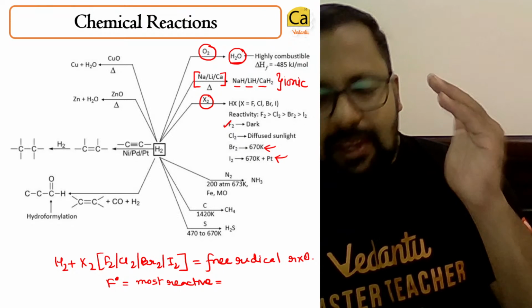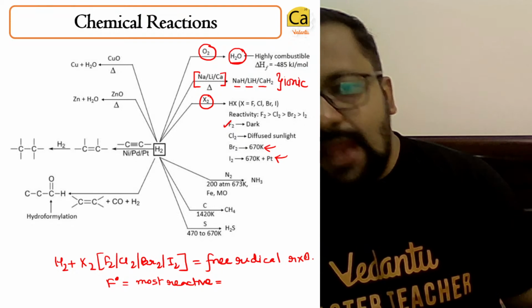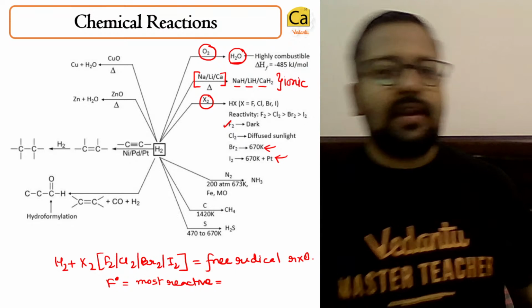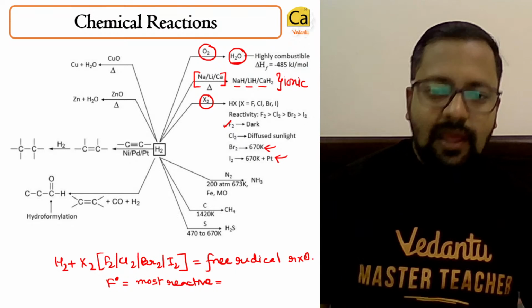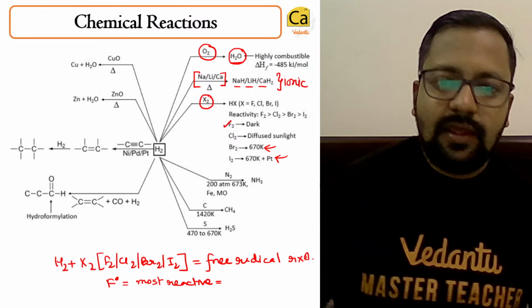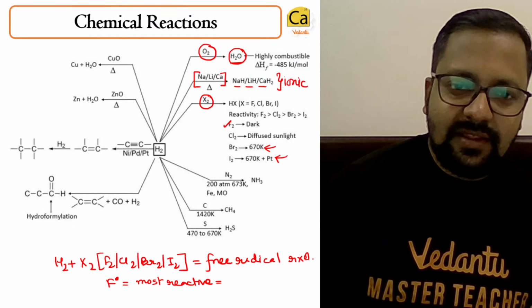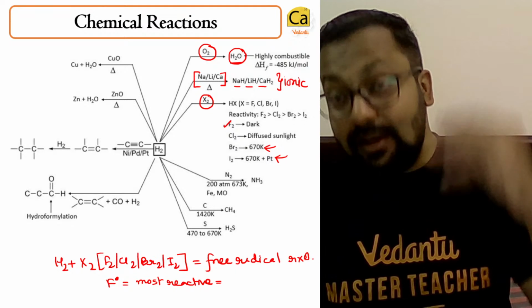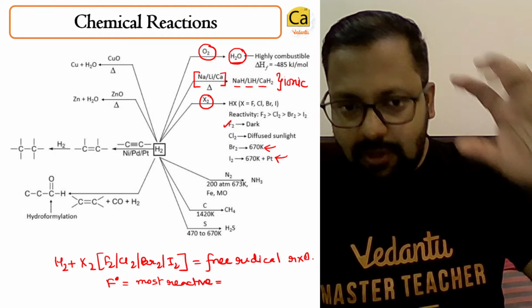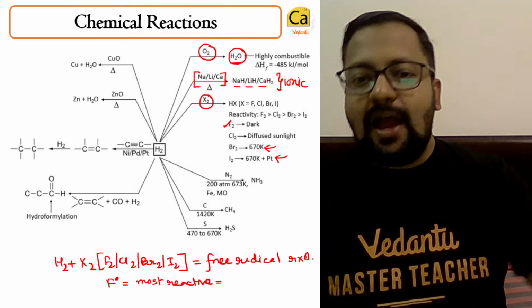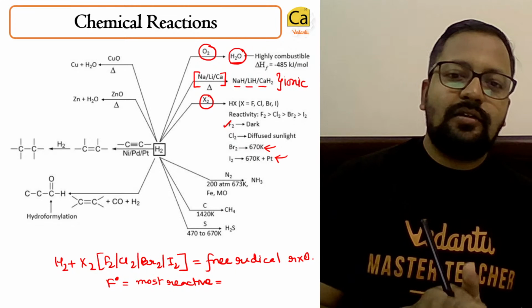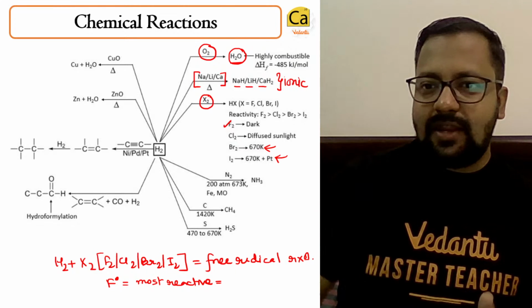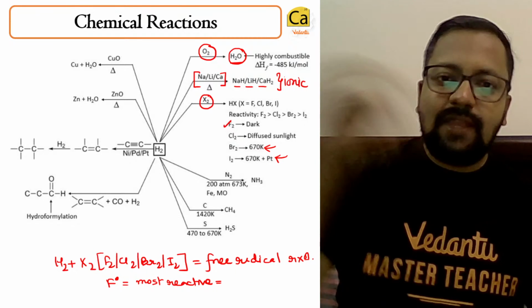Because bromine is less reactive, it needs a higher temperature, and iodine will react at a higher temperature but with platinum in the medium.